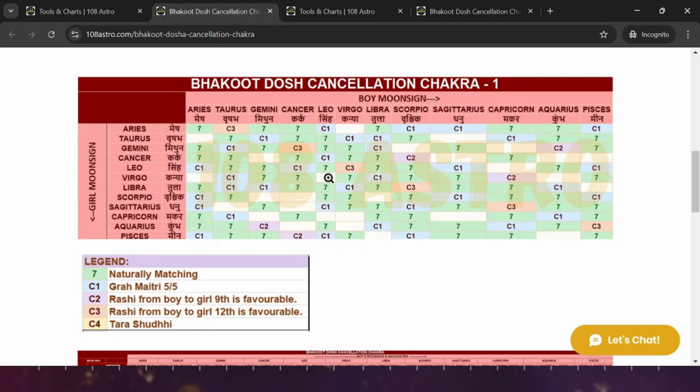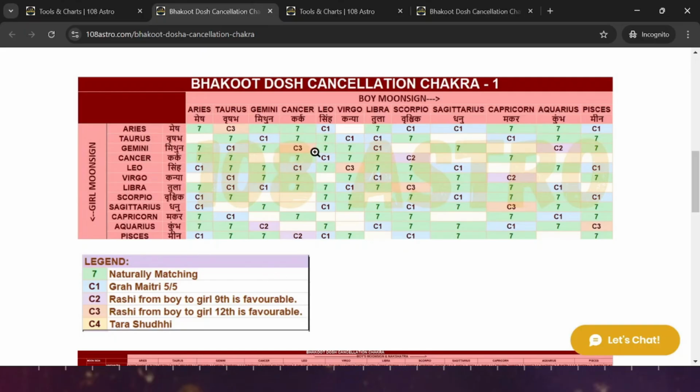But if I say the boy is Leo but the girl is a Cancer sign person, then here I am seeing C1 as the value in this matrix. Now go to this legend here, the table, and see Grah Maitri.